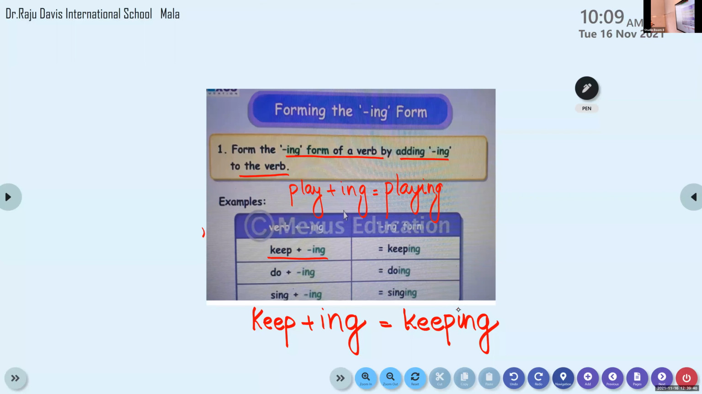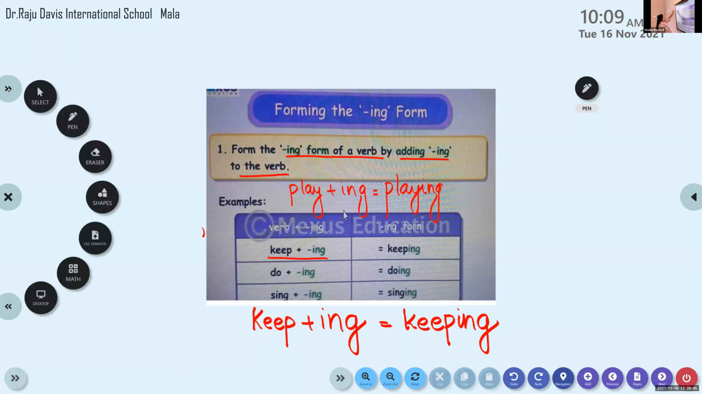Keeping. All of you please write it. First, first let us learn. There are 3 ways of adding ing, children. First, there is not much change in the word. Okay, that is the first form. Write it, all of you. Write it only once.